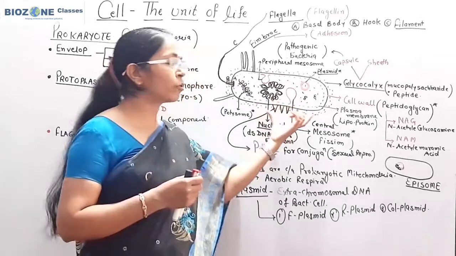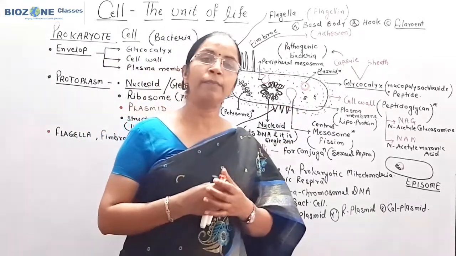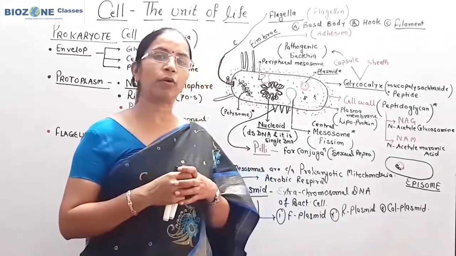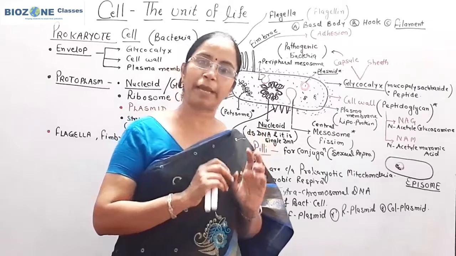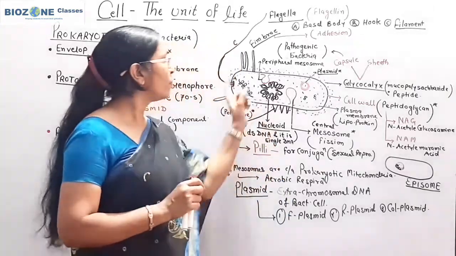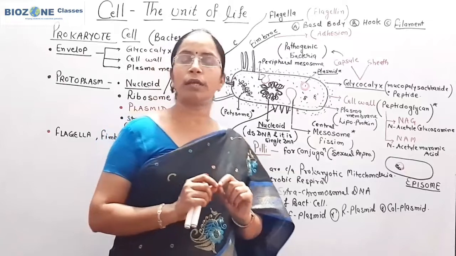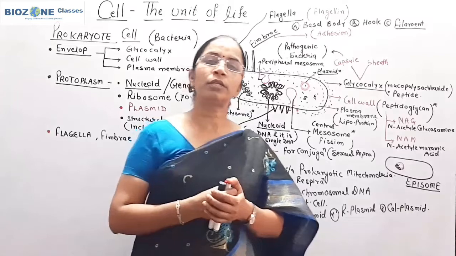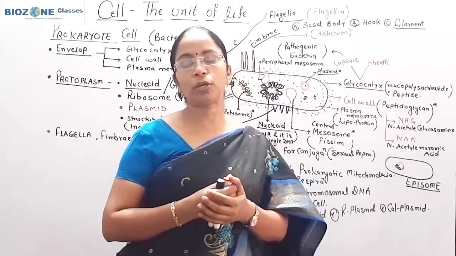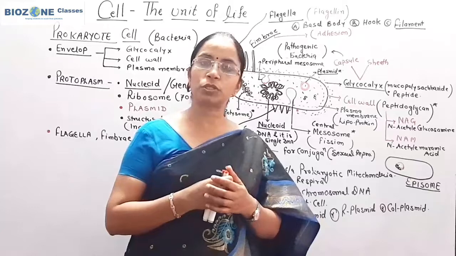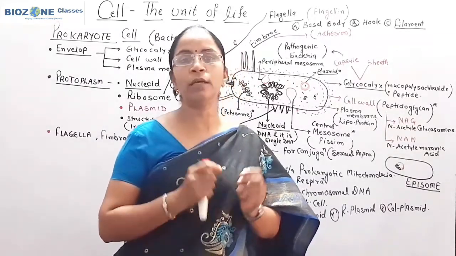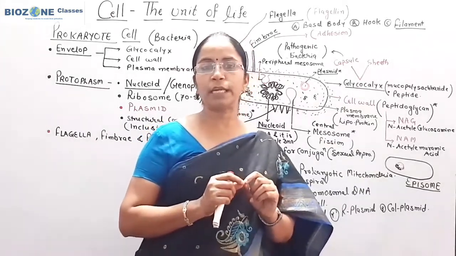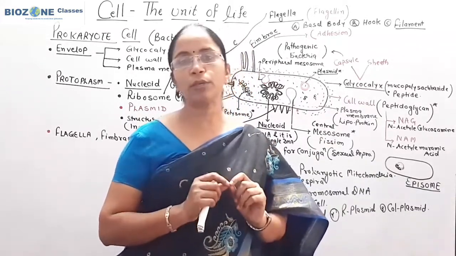And when we discuss this structure, one important thing, none of the membrane bound cell organelles we discuss, because membrane bound cell organelles are completely absent in bacteria. Secondly, you remember, the plasma membrane is the one and only membrane. That's why we say prokaryotic cells show only a single membrane system. Single membrane system means only the plasma membrane is there, and no other membrane is present around the nucleus or around any cell organelle.